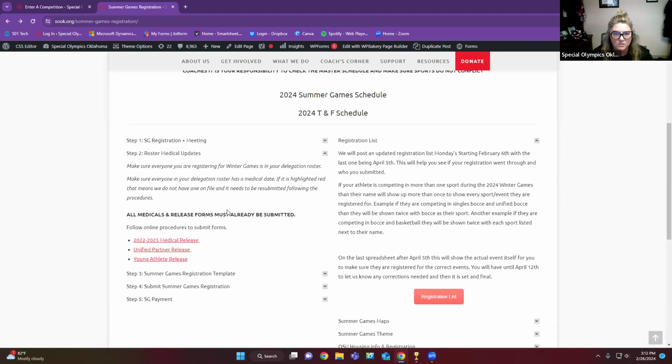In your delegation rosters, that's why we've collaborated on that, you'll have a red in your athlete or unified partner release. If it's red, that means we do not have it on file. We don't know why we don't have it on file, but just resend it through the medical process.